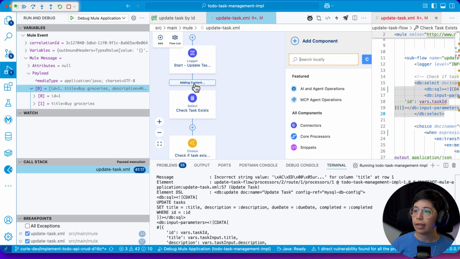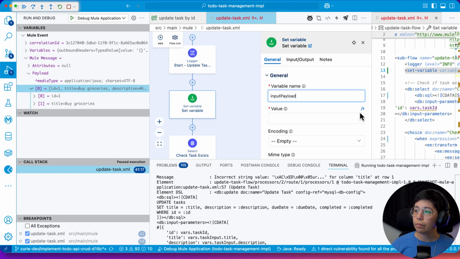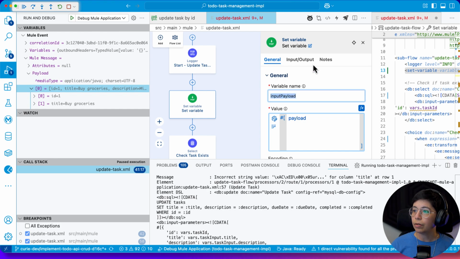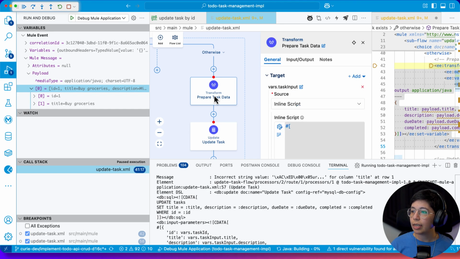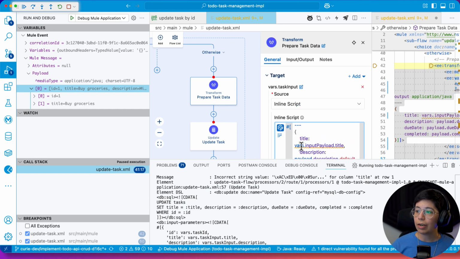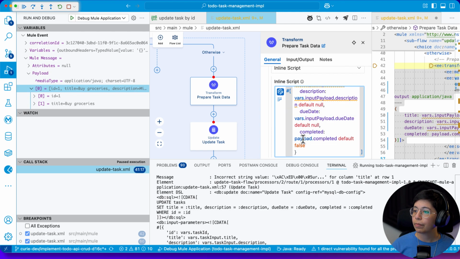Then we're going to add here a variable, set variable, input payload, and the value is going to be payload. So, all right, now this is the one that we're going to use. Let's leave it like that and then prepare the task data. So instead of payload, vars.input payload.title. Then we do the same thing for the description, vars input payload description, vars input payload due date, vars input payload complete.